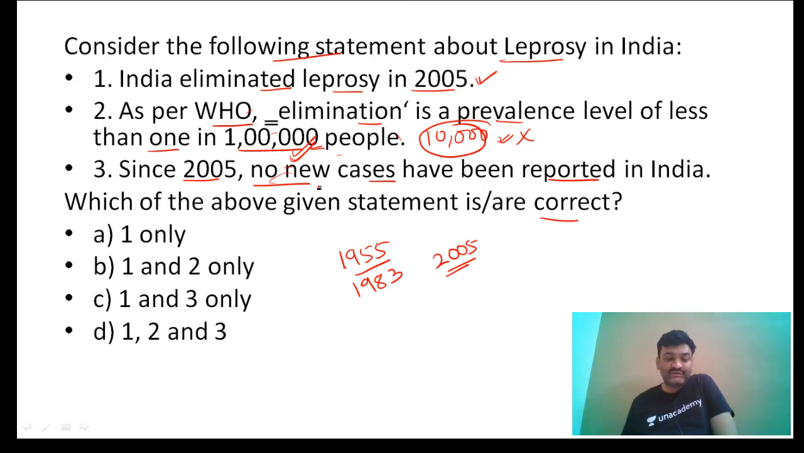And unfortunately, what is happening? India's claim to have eliminated leprosy sounds very hollow, because there are many states in India which are still having the prevalence of leprosy. Particularly northern states like UP, Bihar, where new cases of leprosy have been reported even after 2005. So the third statement is also wrong. So the answer will be only one, that is A. First statement is correct.